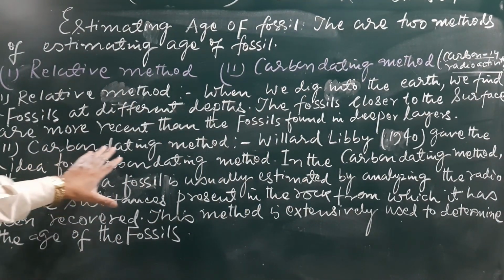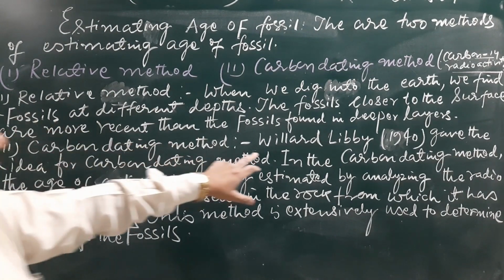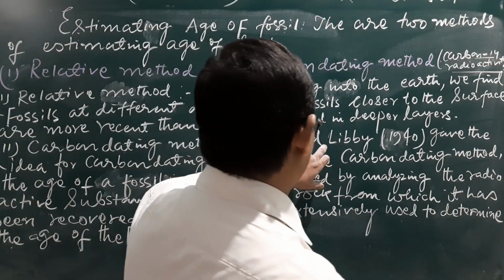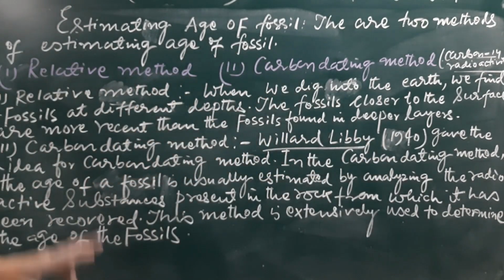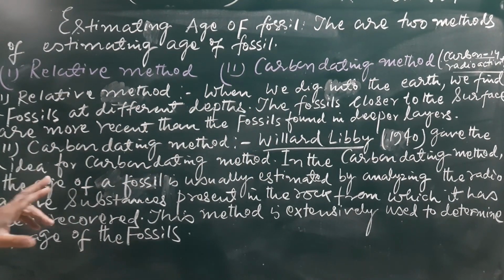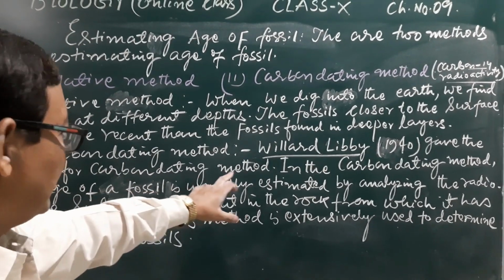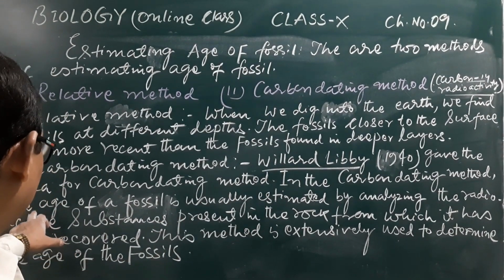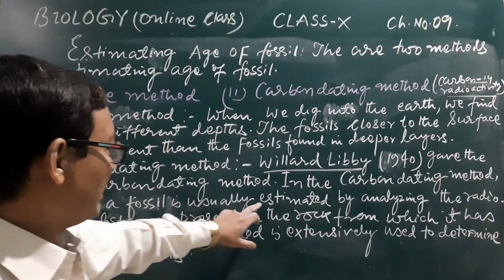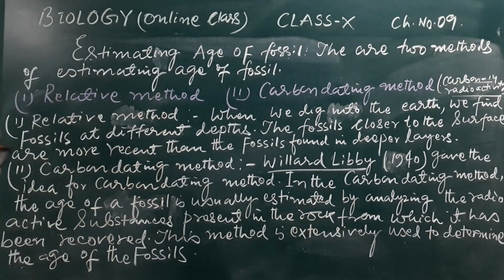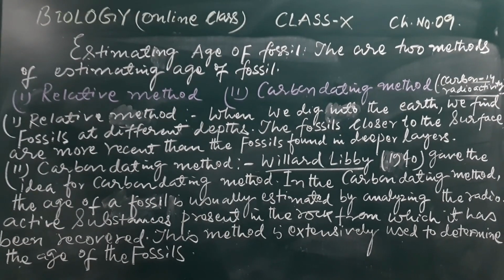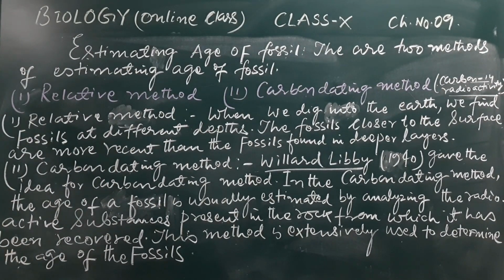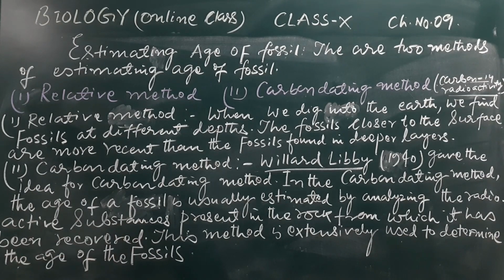In the second method, the carbon dating method, the idea was given by Willard Libby, and he also got the Nobel Prize in 1960 for the idea of carbon dating. In the carbon dating method, the age of a fossil is usually estimated by analyzing the radioactive substances present in the rock from which it has been recovered. This method is extensively used to determine the age of the fossils.